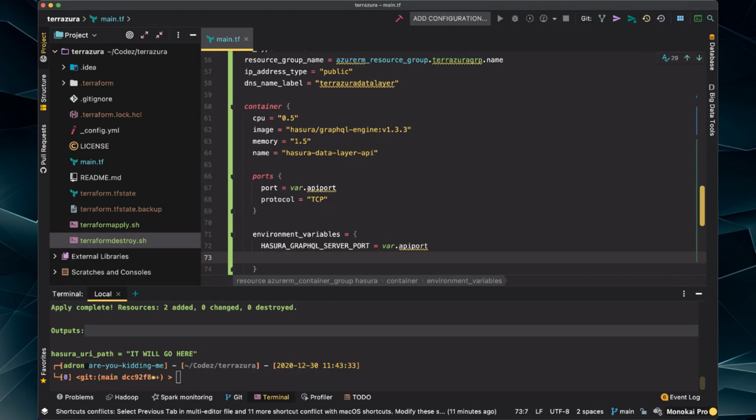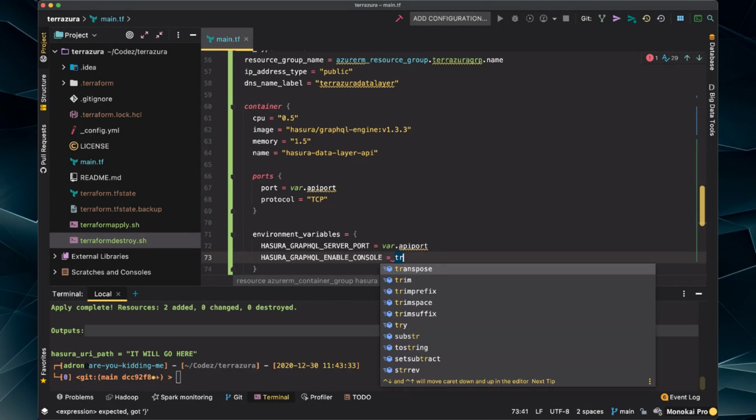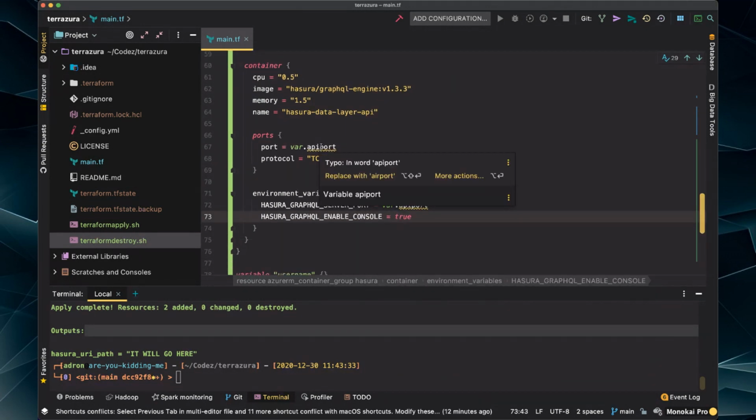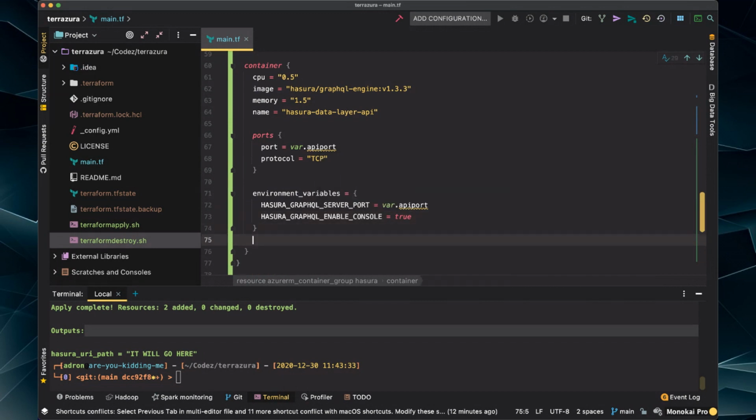The second one is letting the Hasura server know that it's going to provide responses to requests via the API port. Okay, and then the next one is Hasura GraphQL enable console. And right now, initially, we're going to set it to true. Okay, emphasis on initially.